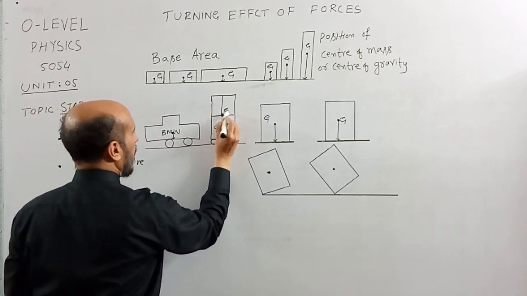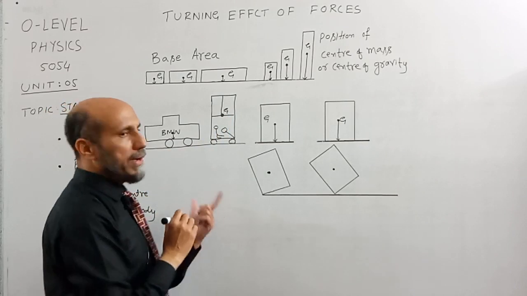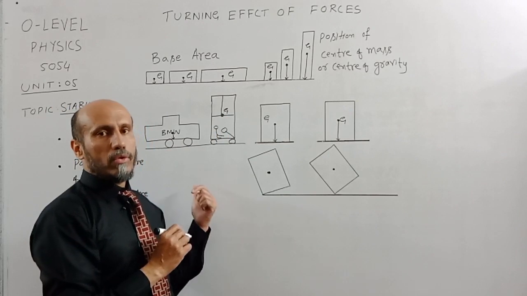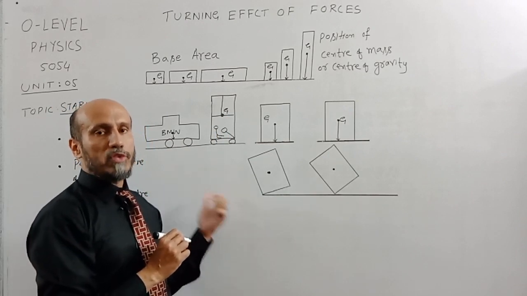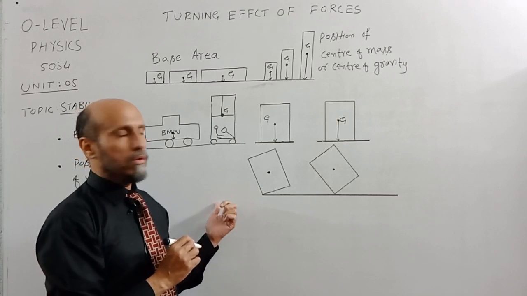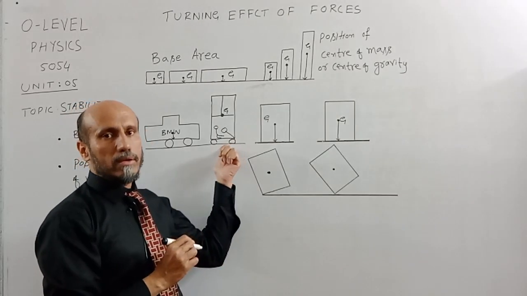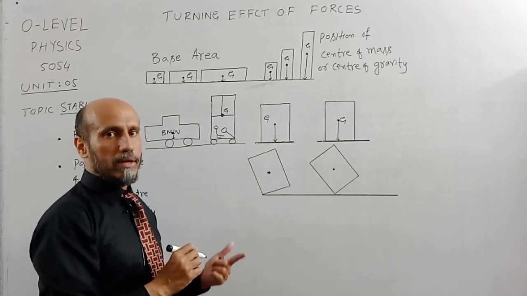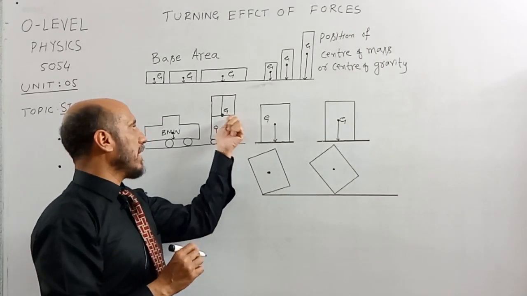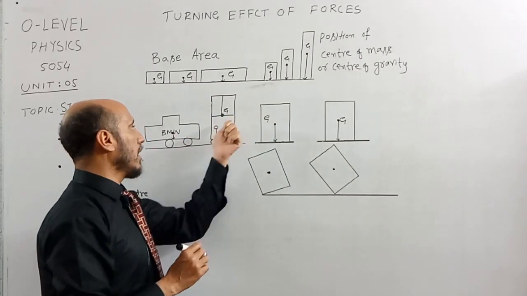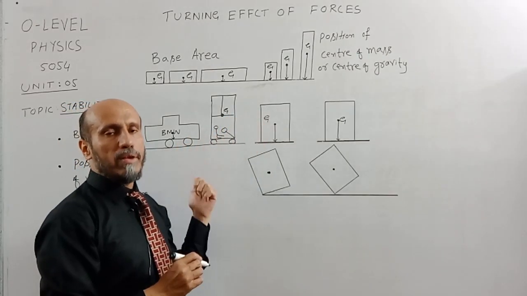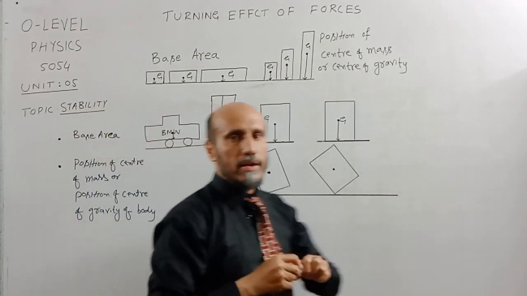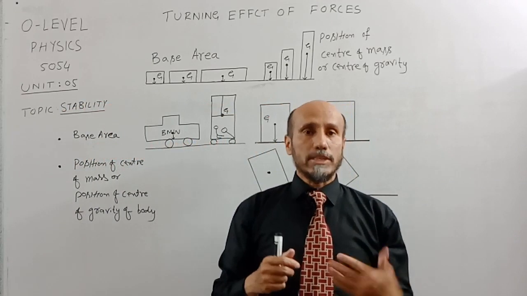So what do you think? What do you suggest? While turning on the roundabout or on the circular path, chances of which vehicle toppling over are more? So definitely the double-decker bus might topple over while turning around the circular path or the roundabout, because its center of gravity is higher as compared to this car, so it will be least stable and the car will be more stable, as compared to the buses and the cars which we are using in our daily life and the cars which are being used for race purposes.